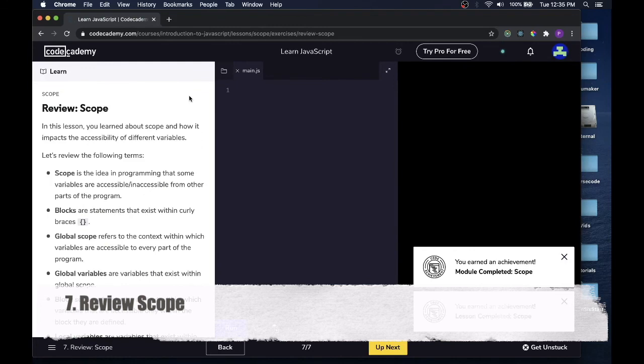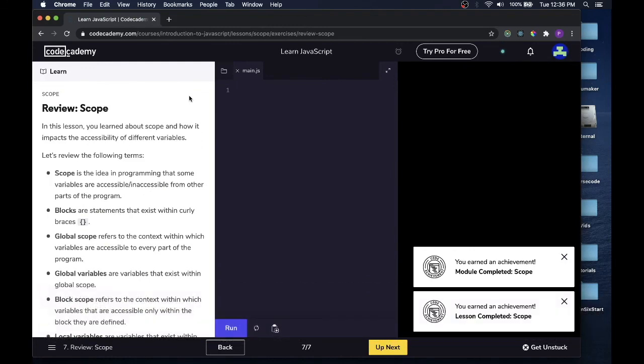Review scope. In this lesson, you learned about scope and how it impacts the accessibility of different variables. Let's review the following terms. Scope is the idea in programming that some variables are accessible, or inaccessible, from other parts of the program. Blocks are statements that exist within curly braces.